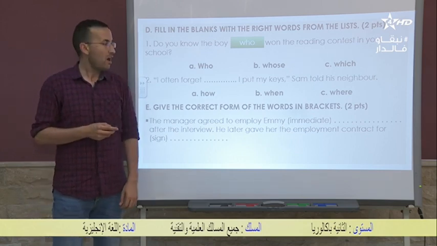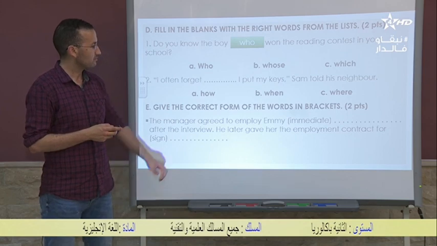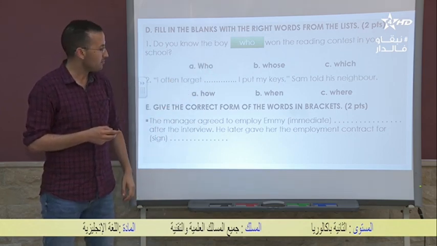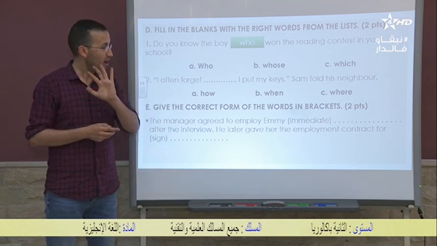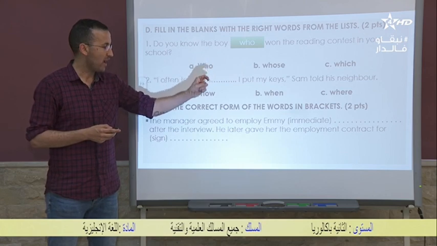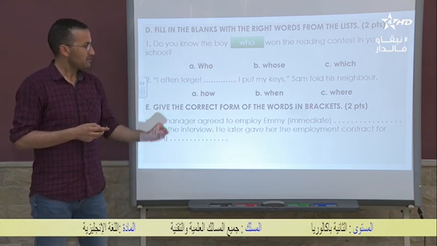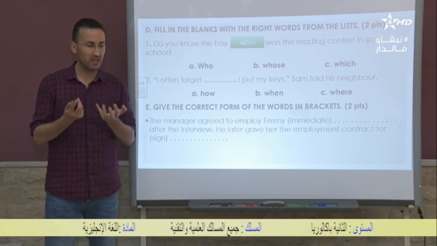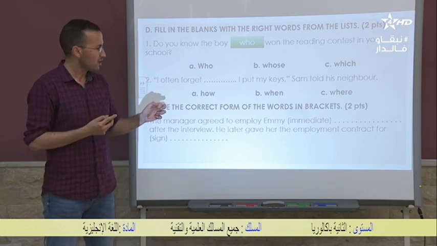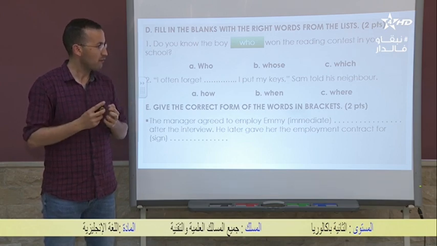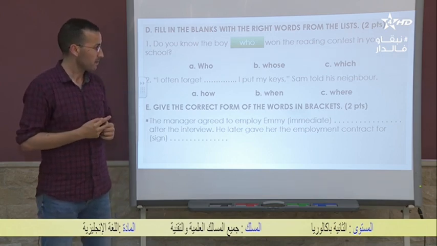Number 2, I often forget gap I put my keys, Sam told his neighbor. We have 3 options: how, when, and where. Again, these three express different things. They have different uses. So how is used to talk about what? About the manner of how things are done.